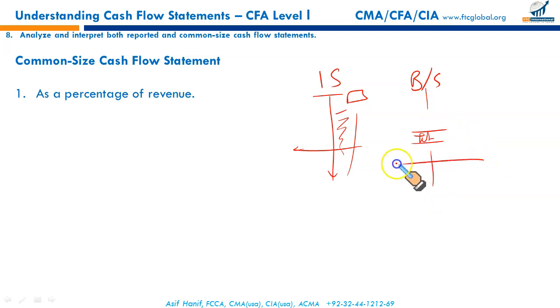Or it could be horizontal as well, where we take a base year, 2020 is a base year, and all the later years are expressed as a percentage of base year numbers. We discuss in detail. Cash flows are reported differently.